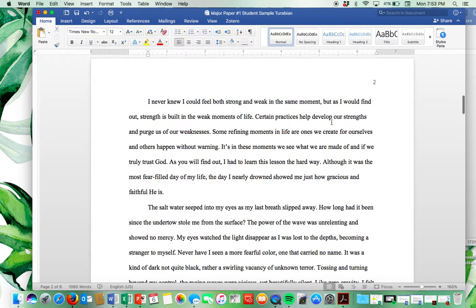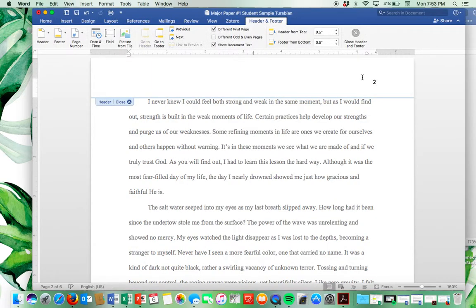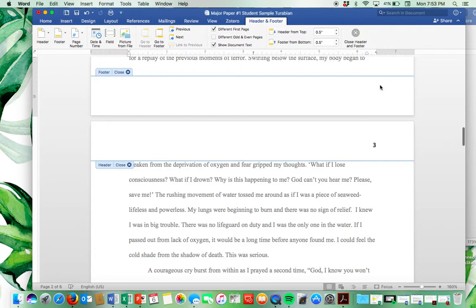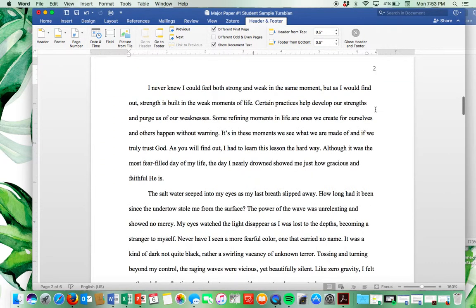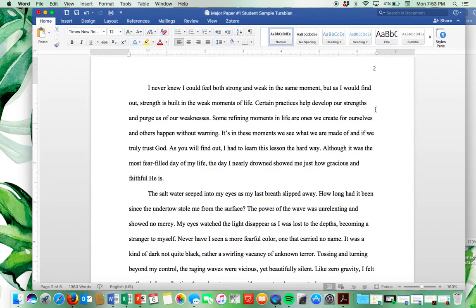Your second page, you should have your page number, so you can access your header by double-clicking in this area. And then you'll go and click page number, and that will automatically insert your page number here, so you'll see it generated pages 2 and 3 and so on for you, so you don't have to manually go in and do that.